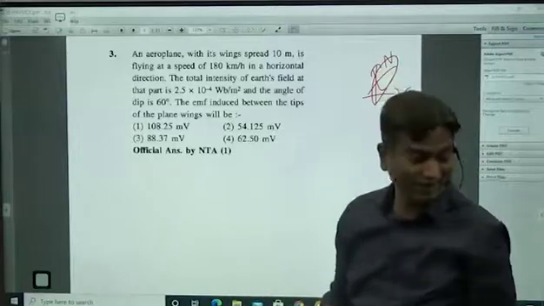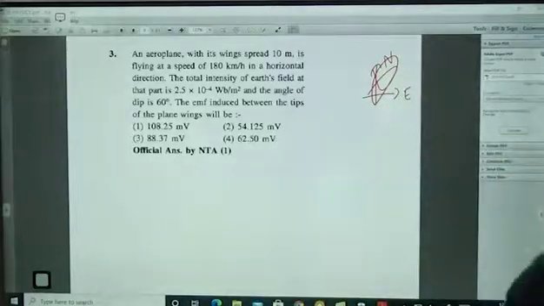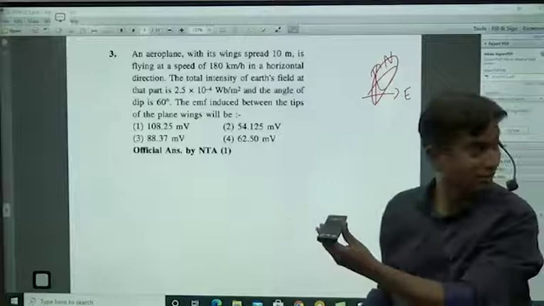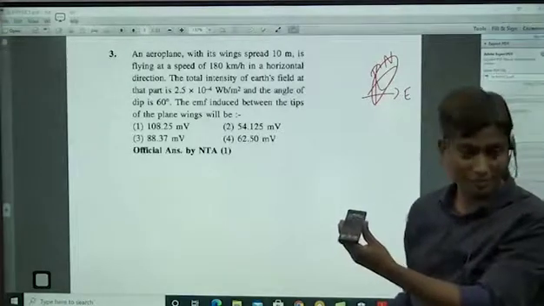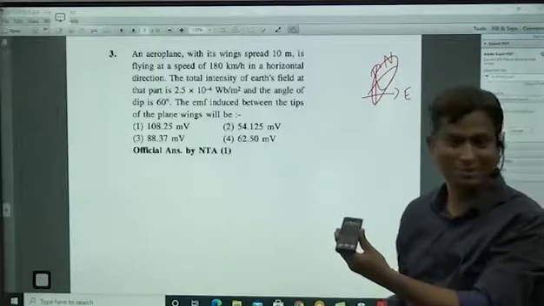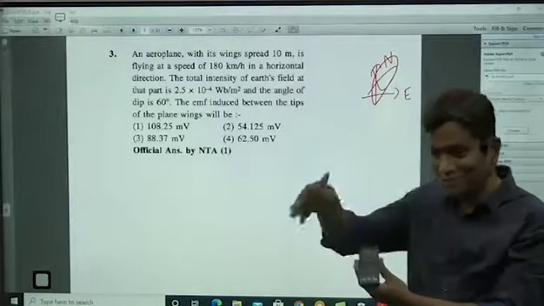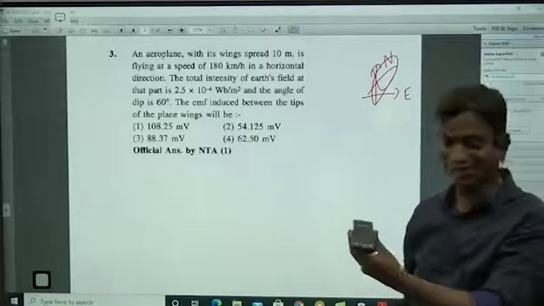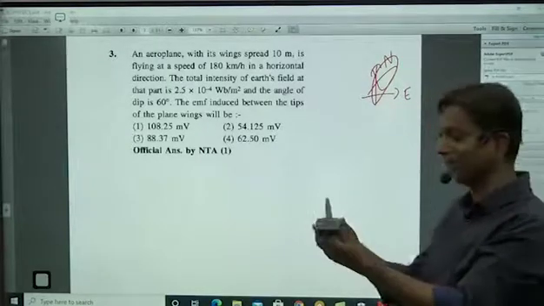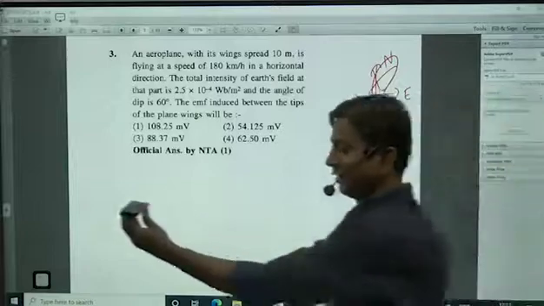Now the aeroplane wing, suppose this is the aeroplane wing. See, how convenient in offline, I don't think they'll catch it online. I'm only concentrating on offline students only. Online students, please, you also concentrate. So this aeroplane wing, it is going like this.